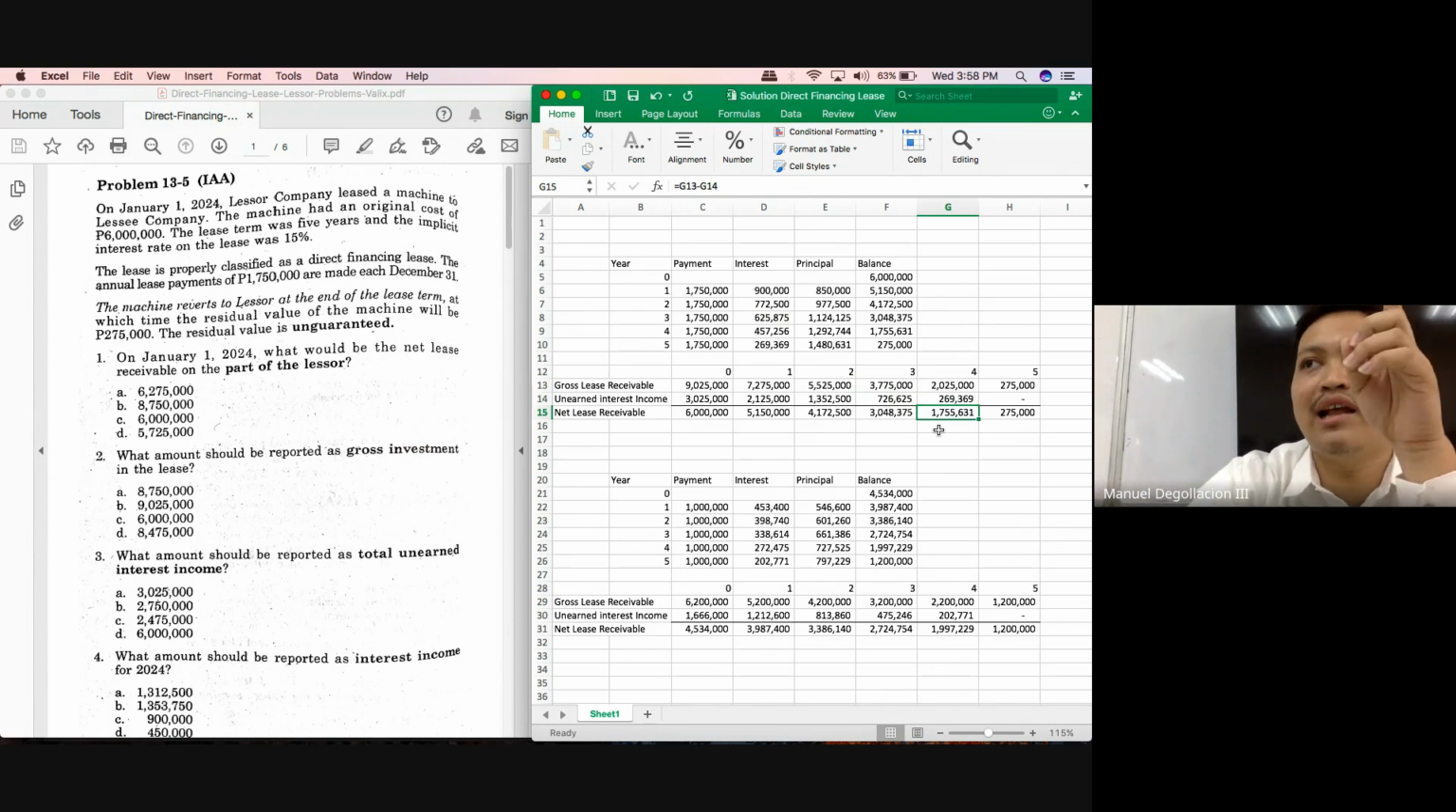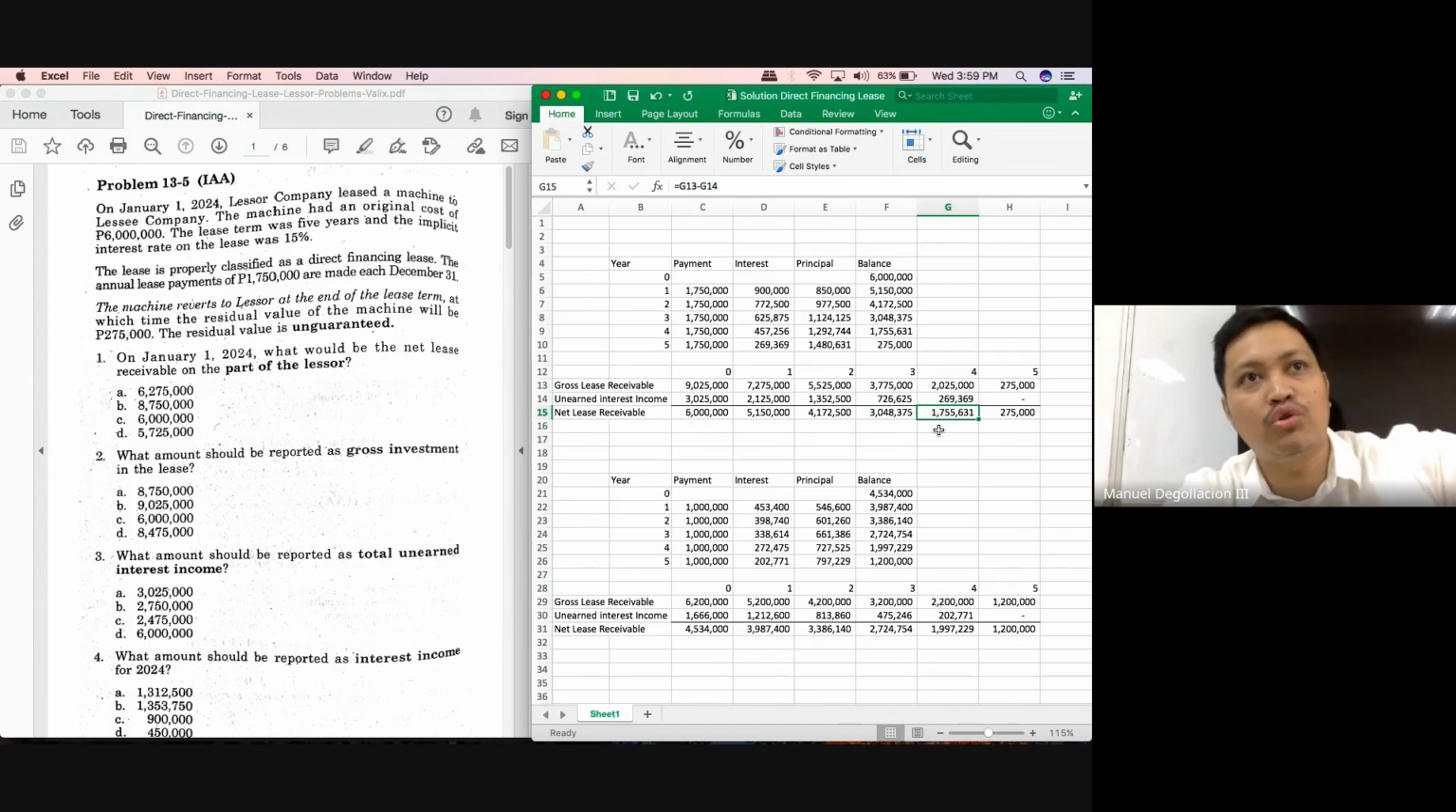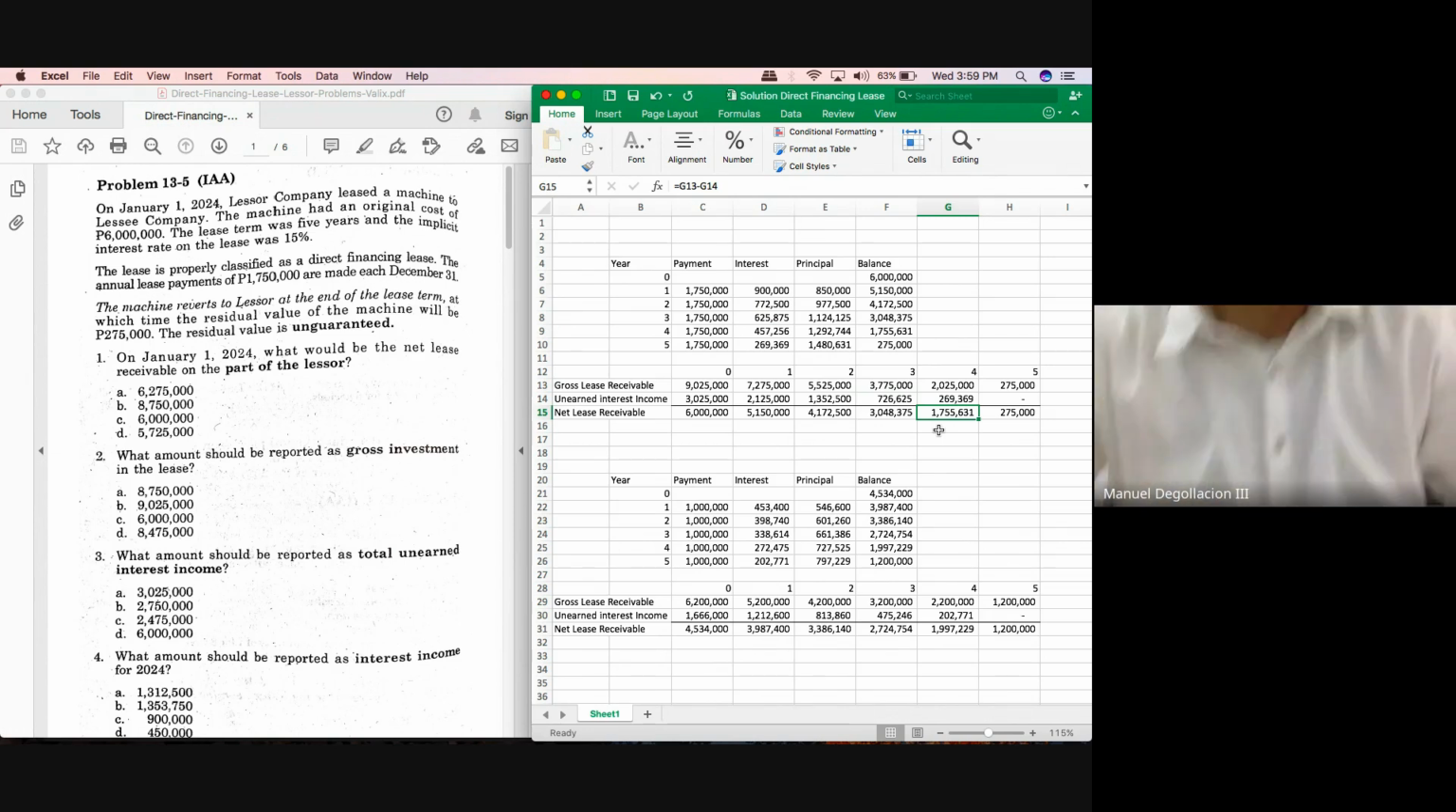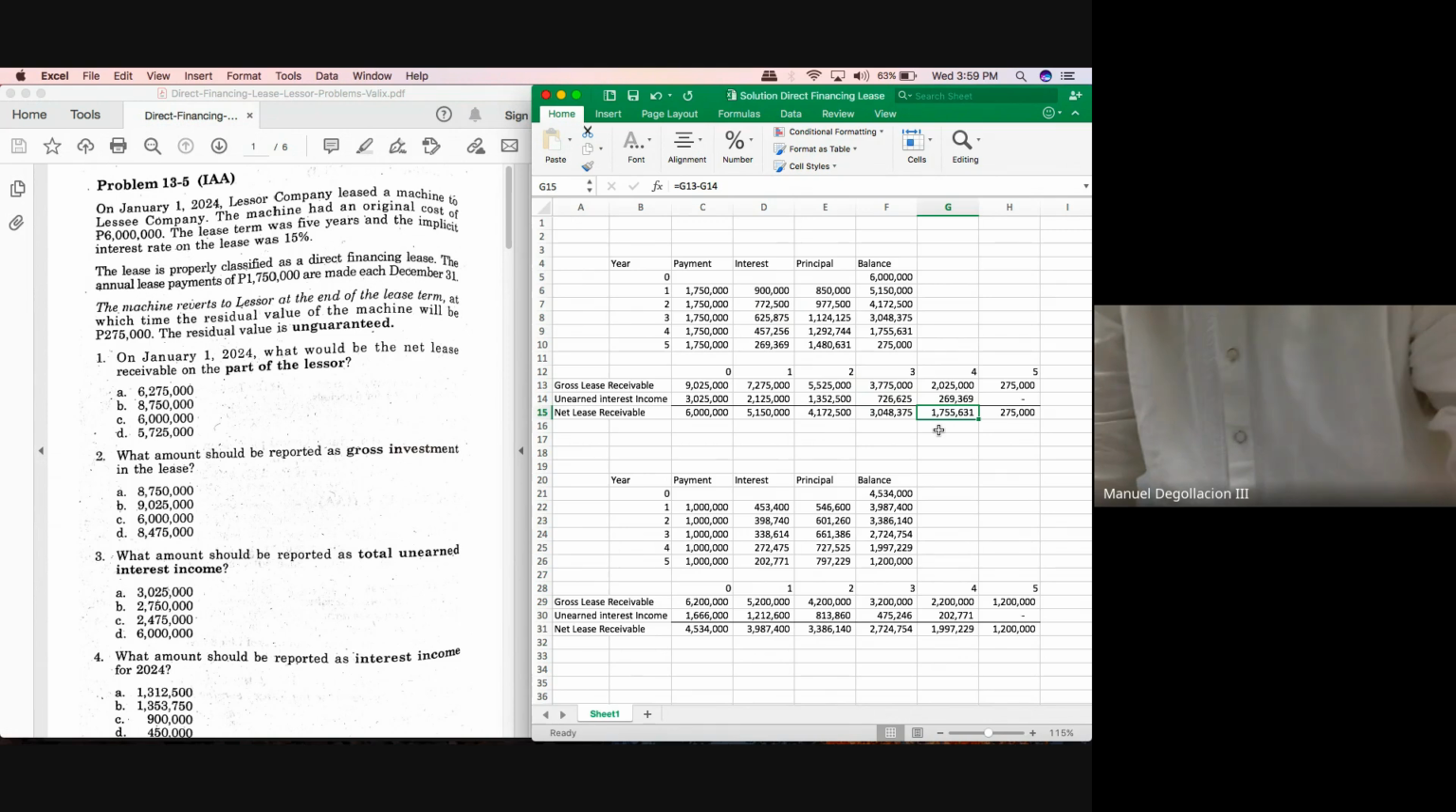So be careful in the last year, especially if your principal balance or your net investment is based on an amount that is outright given. Okay? So, again, what do I want you to do? Instead of 263, if you multiply this one by 15%, just make sure to adopt whatever is the remaining unearned interest income. How much was the remaining unearned interest income on the fourth year? 269.